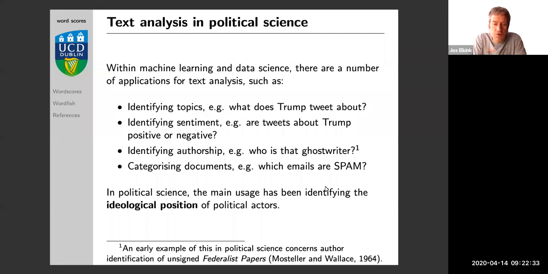One really important field in political science, and the field where text analysis was first introduced, has to do with the ideological position of political actors. One thing we can do from looking at speeches by politicians or party manifestos they write, etc., is try to identify where they stand on an ideological spectrum. Are they more left-wing? Are they more right-wing? Are they for market liberalization or for nationalization, etc.? So we can look at the ideological positions of political parties, of other political actors, and we can use different kinds of text documents or tweets or speeches to do so.